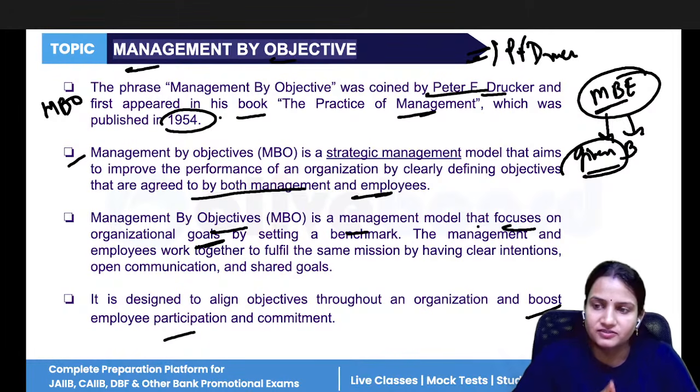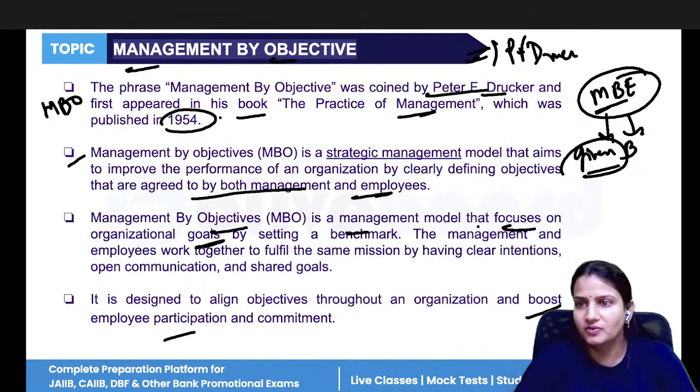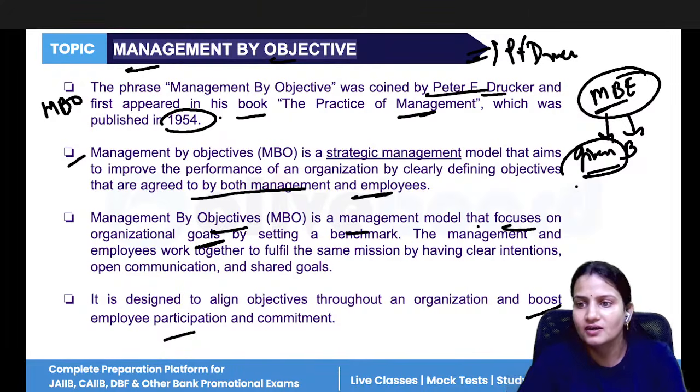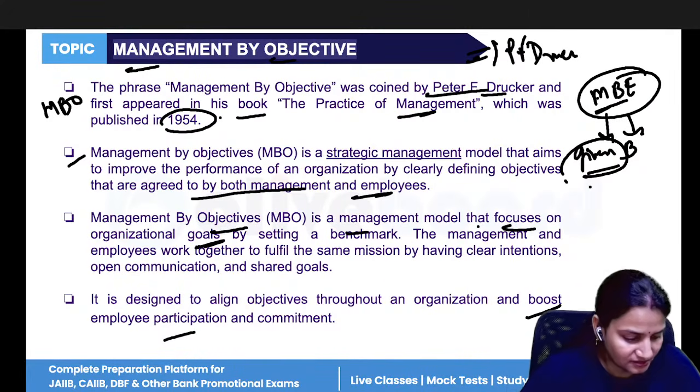Management by exception says that managers need not focus on all the activities. For the rest of the small activities, they have their people who can do that work. Management should only focus on their core areas, not on the small activities of the company. That is what management by exception says.